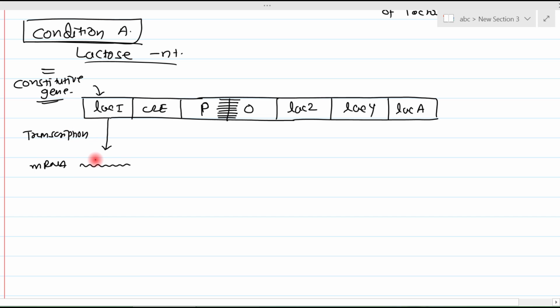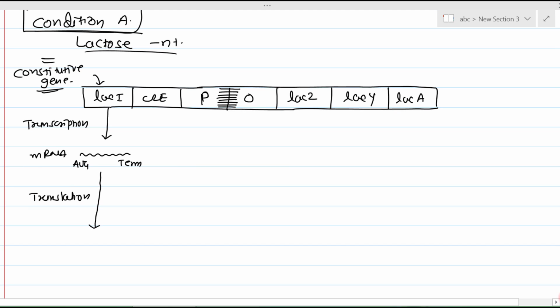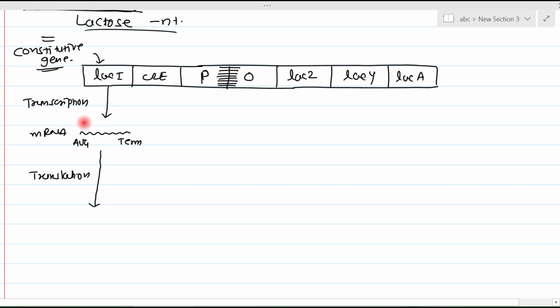In this mRNA there is only one initiation site and only one termination site. So this mRNA can undergo translation and codes for a protein, and the name of the protein coded by this lacI mRNA is the repressor subunit.